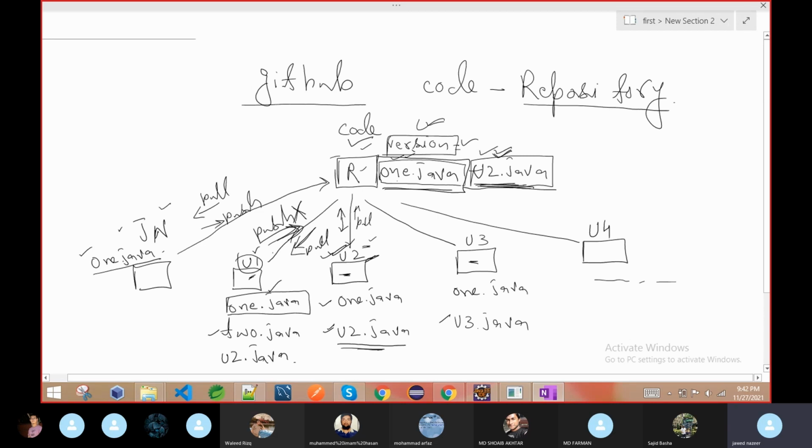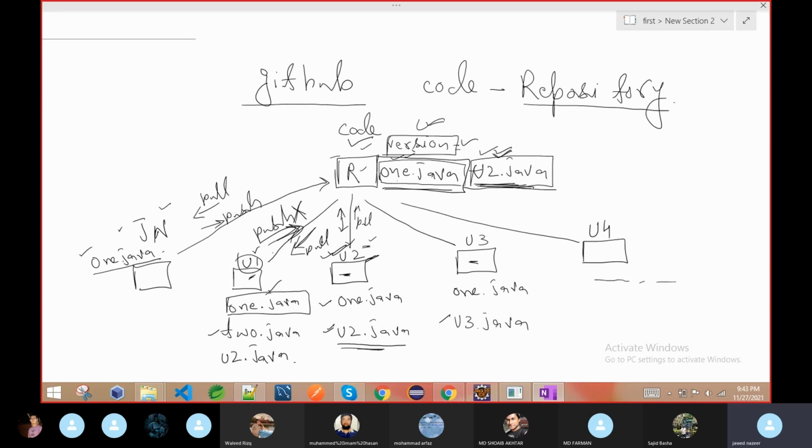But suppose last time you cloned the code, or yesterday you pulled the code, and after that no one pushed the code, then if you push without pulling, it's allowed. Why? Because no changes happened in the repository, no one pushed the code. Here, if anything changes in the repository, then the other person must pull the code, means they have to synchronize their local system with the repository. If you do not synchronize with the repository, then it will not allow if there is any change in the repository.